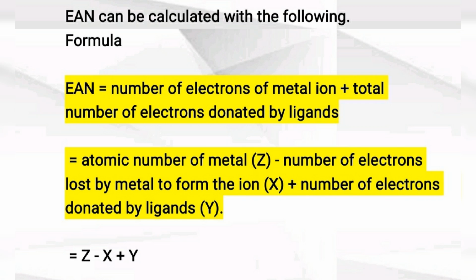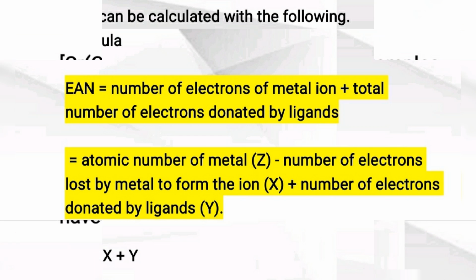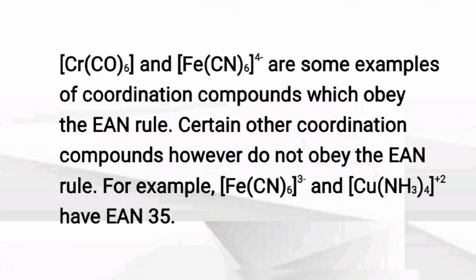Hence, Z atomic number minus X number of electrons lost plus Y number of electrons donated by ligands. So the formula is Z minus X plus Y. So this is the EAN rule formula. By using this formula, we can see which compounds obey the EAN rule and which do not.